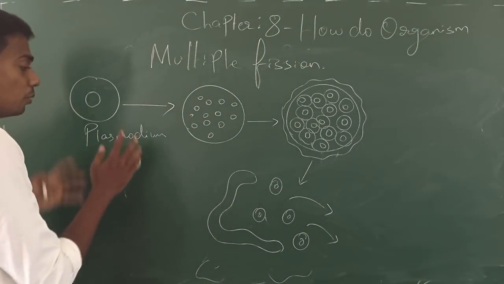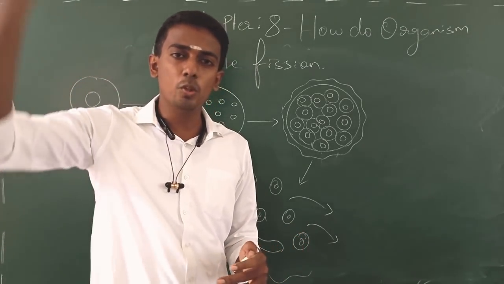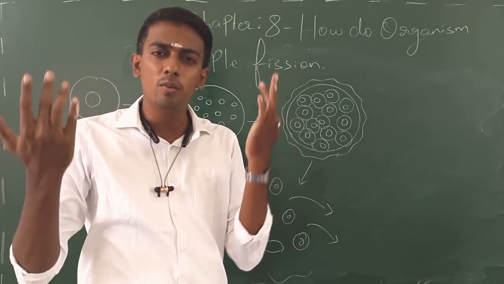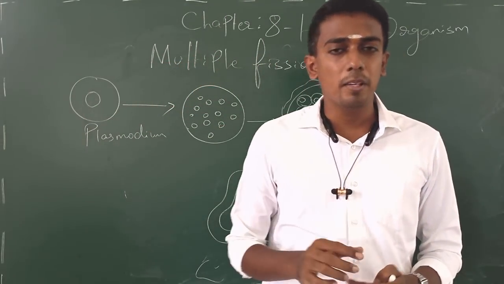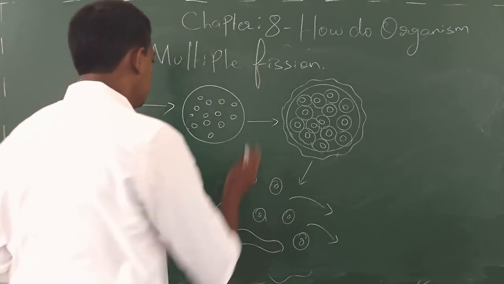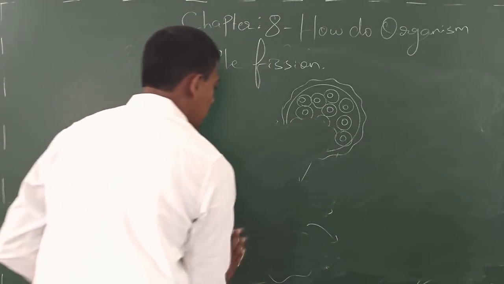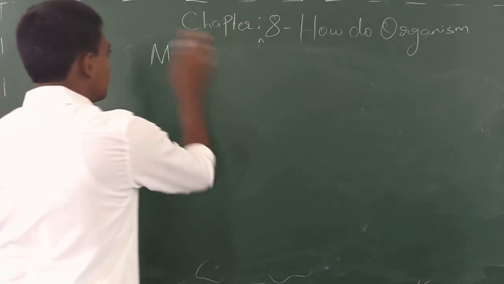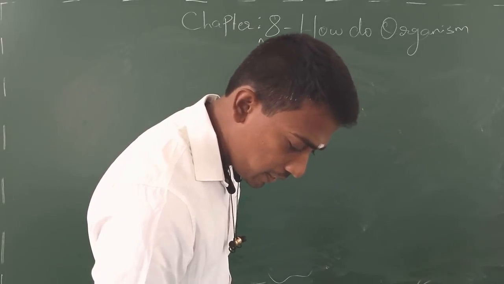If the process of fission produces n number, more than 2 to infinite, that may be 1000 or a billion, whatever the number is, then that fission is multiple fission. That's all about binary fission and multiple fission. Next one is regeneration.